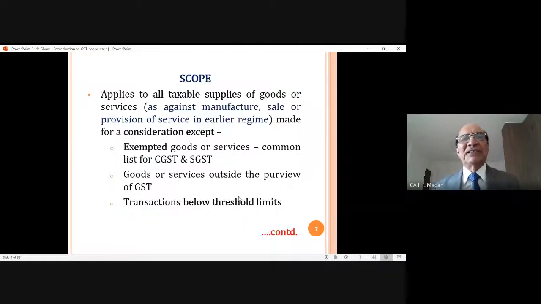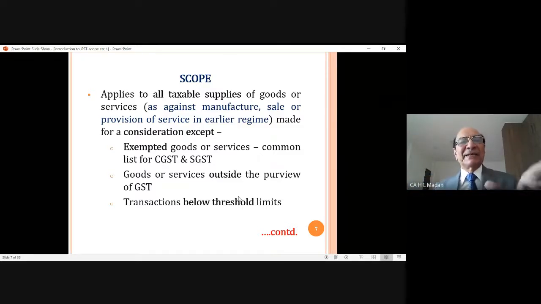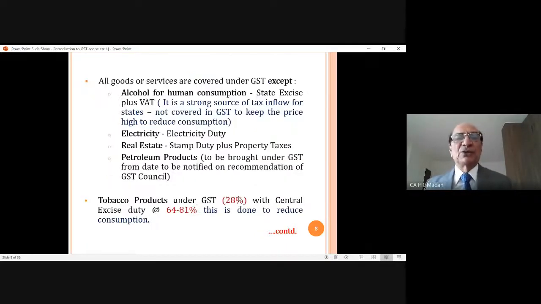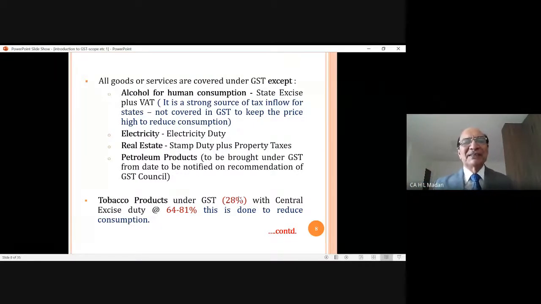Scope of GST means it applies to all taxable supplies of goods or services except exempted goods, except goods or services outside the purview of GST. And what are those 4 items, which are written on the next slide, which I have already discussed with you. And then transactions below the threshold limit. And finally, there is one more item, which is tobacco products, bidi, cigarette, cigar.